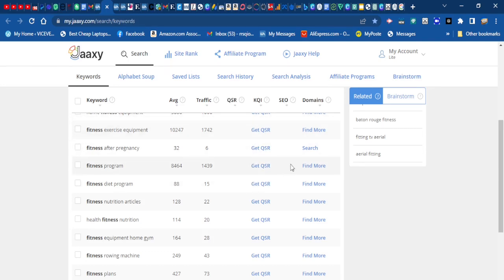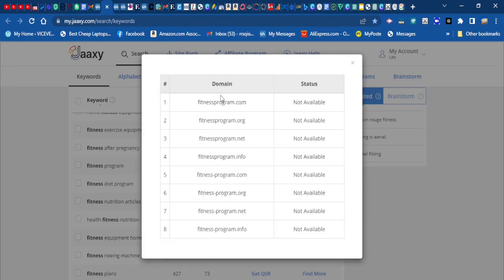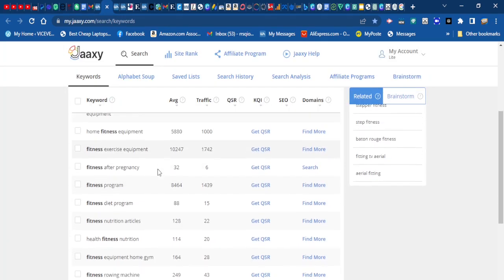The SEO, and you want to search if the domain is available, you can click on it here, find more. So as you can see here, the domain is not available. The .org has been taken, the .com has been taken, the .org has been taken, .net, .info, even the .io has been taken, so no available domain for that name there.